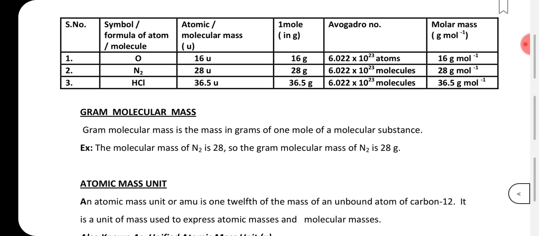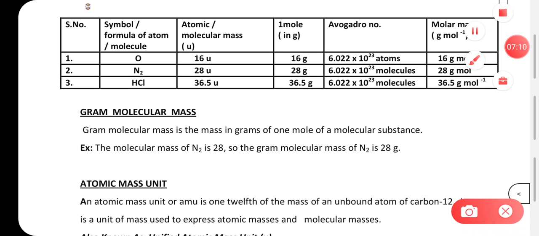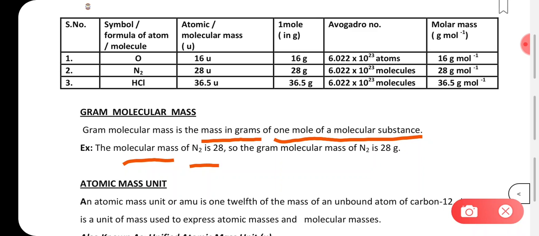So let us talk about gram molecular mass. Gram molecular mass is what? It is the mass in gram of 1 mole of molecular substance. Like when we are saying N2, okay, N2 mass is 28. Each nitrogen mass is 14. Atomic number is 7. Mass is 14, and here you see there are 2 nitrogen.